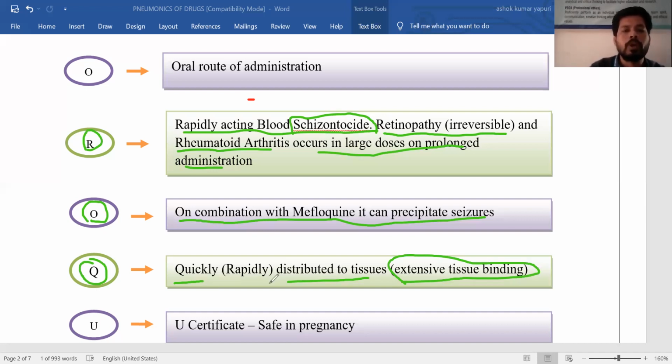Here, because of its excellent lipophilic properties, chloroquine has wide distribution throughout body fluids and tissues, and it can accumulate in tissues like the eye. On long-term or high use, chloroquine causes retinopathy, damage to the eye. So when you use these drugs continuously, they can accumulate in the tissues. That is simply extensive tissue binding.